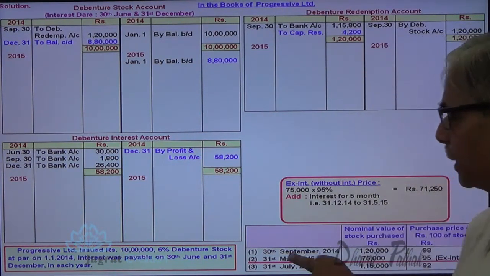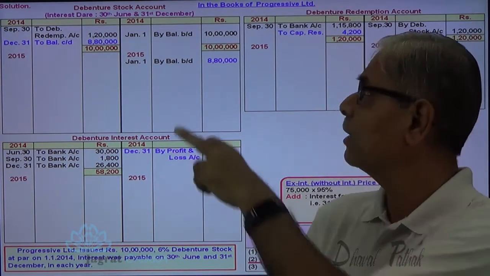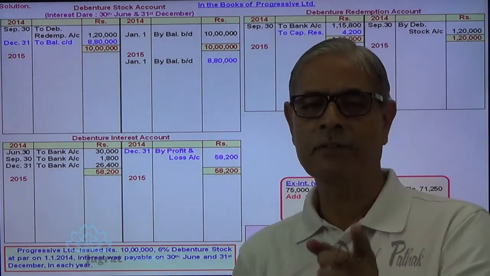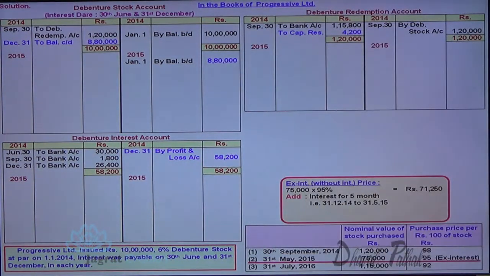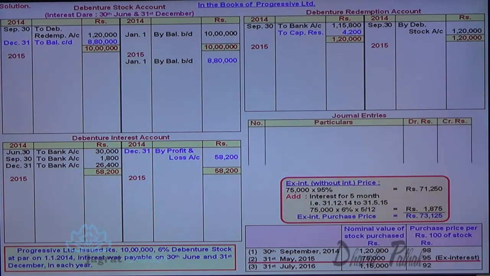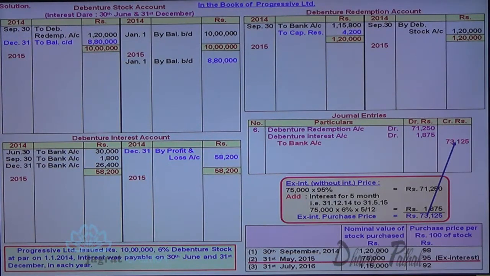Because the debentures are purchased on 31st of May, the last date of interest was 31st of December. 31st December to 31st of May, 5 months. So 5 months interest is to be paid, and that works out to be 1875. So total payment is 71,250 plus 1875, that is 73,125. The journal entry for that is debenture redemption account debit, debenture interest account debit to bank account credit.